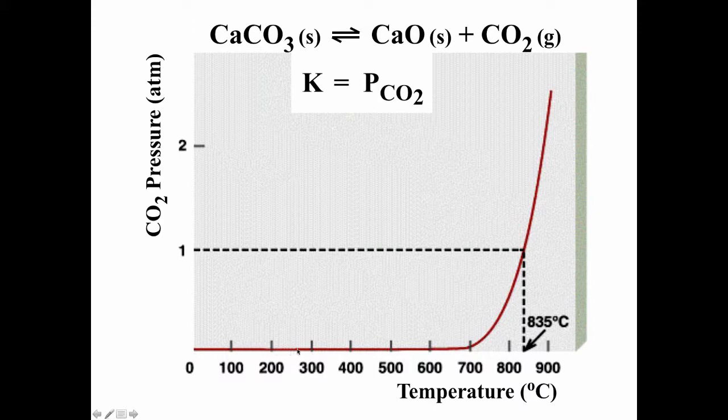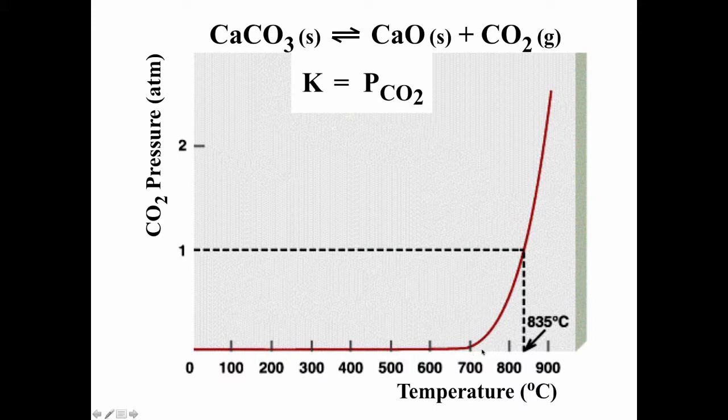Very little, essentially zero, carbon dioxide at low temperatures. As we start getting near 835 degrees Celsius, the pressure of carbon dioxide at equilibrium increases. By 835 degrees Celsius, the pressure of carbon dioxide is 1. And then after that, as we go to higher and higher temperatures, the pressure of carbon dioxide increases more and more. So above 835 degrees Celsius, we have a spontaneous or product-favored process. Below that, we have a not spontaneous, not product-favored, or reactant-favored, if you will, process.